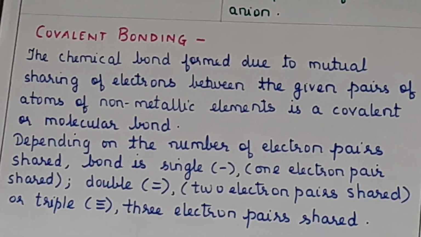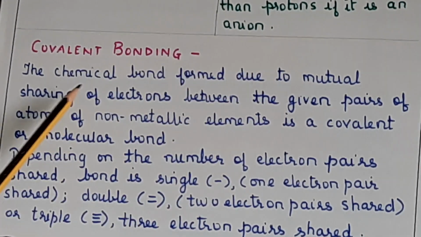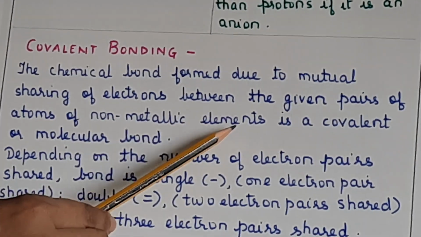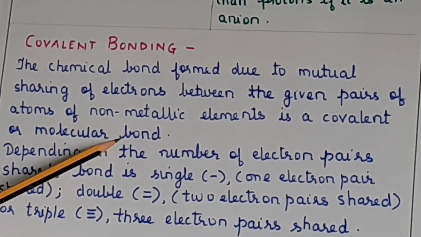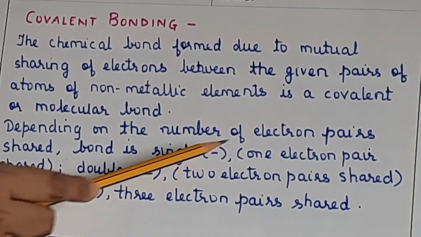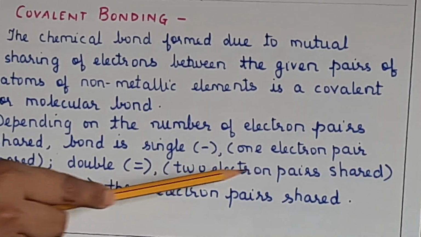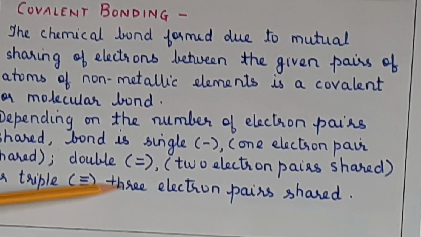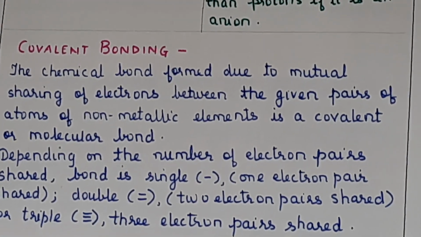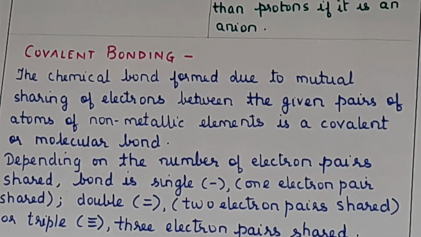So now just have a look at covalent bonding. The chemical bond formed due to mutual sharing of electrons between the given pairs of atoms of non-metallic elements is a covalent or molecular bond. Depending upon the number of electron pairs shared, the bond is either single, one electron pair shared, double, indicated by this sign, two electron pairs shared, or triple, three electron pairs shared. Now we have to see the electron dot structure for 9 different covalent compounds, starting with hydrogen. So we'll have a look at the next part.